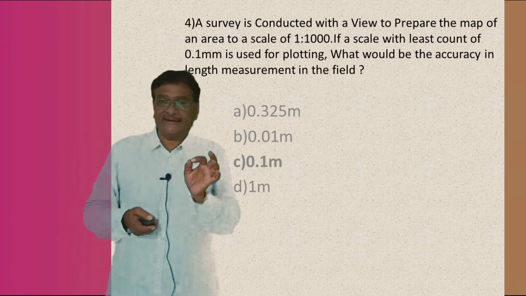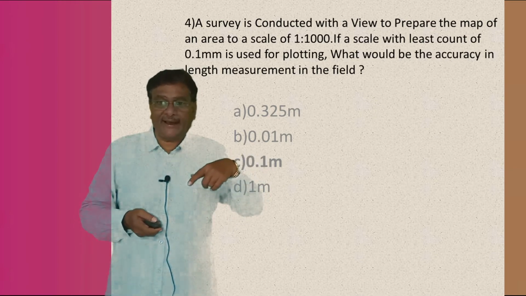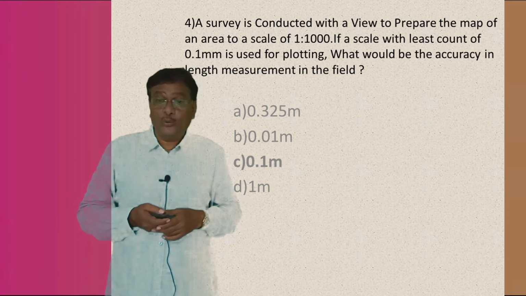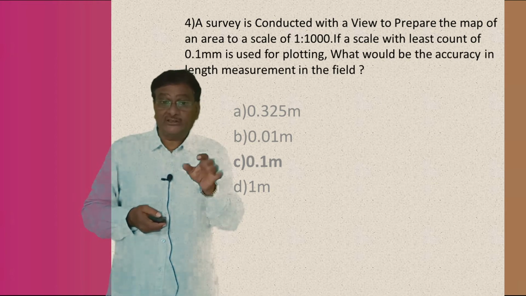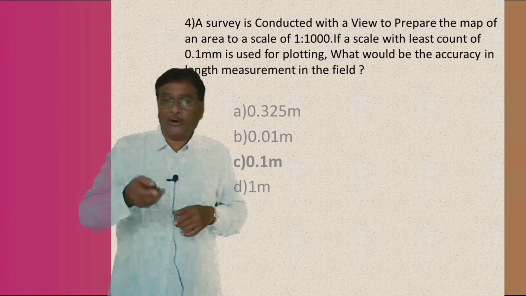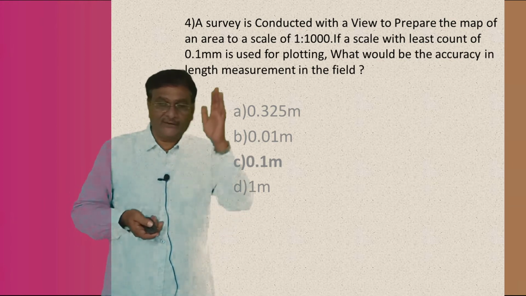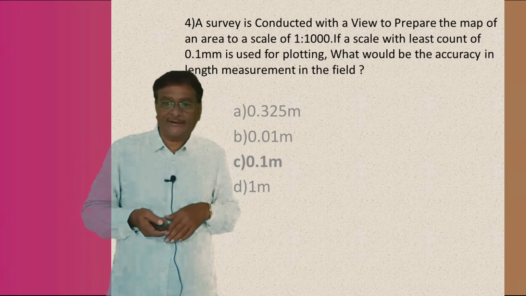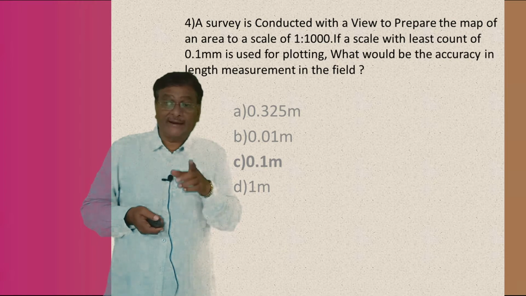I repeat the question. A survey is conducted with a view to prepare the map of an area. You have been asked to prepare a map in a scale of 1:1000. If a scale with a least count of 0.1 mm is used for plotting, what would be the accuracy in length of the measurement in the field? There are four options: the first is 0.325 meter, second is 0.01 meter, the third is 0.1 meter, and the last one is 1 meter.